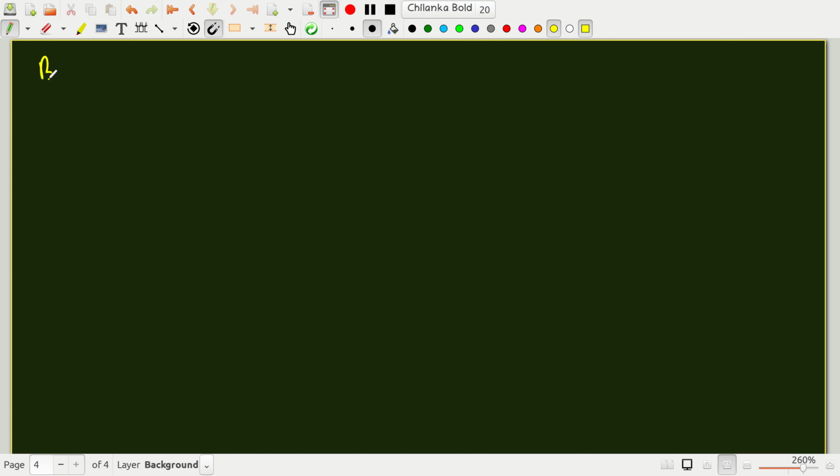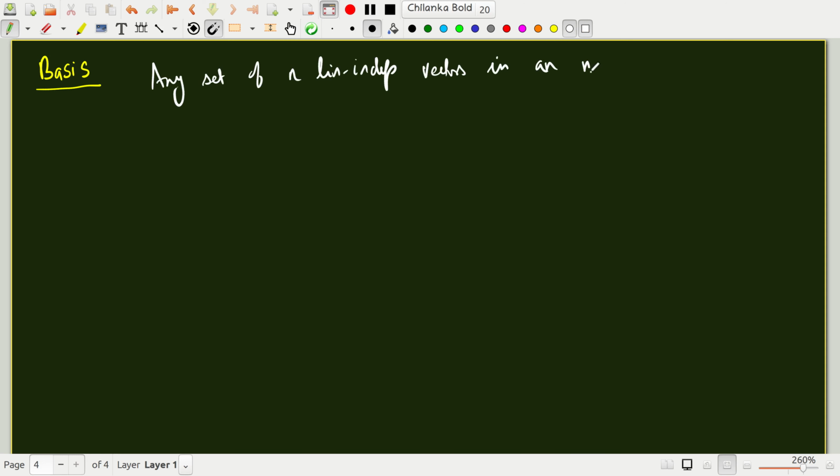It's called the basis of a vector space. Any set of n linearly independent vectors in an n-dimensional space is called a basis in that space. What does this mean? The reason is that if the vector space is n-dimensional and if you have precisely n